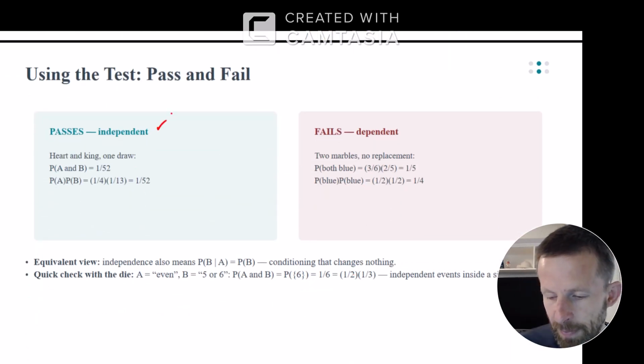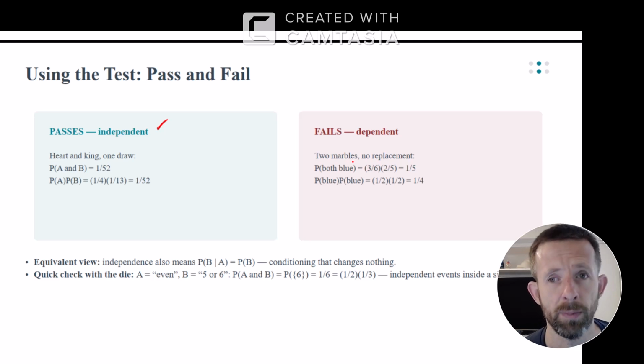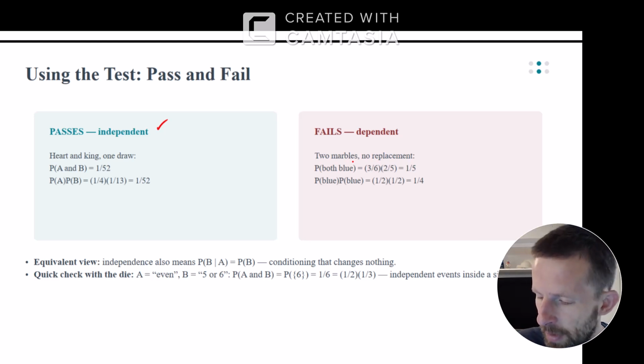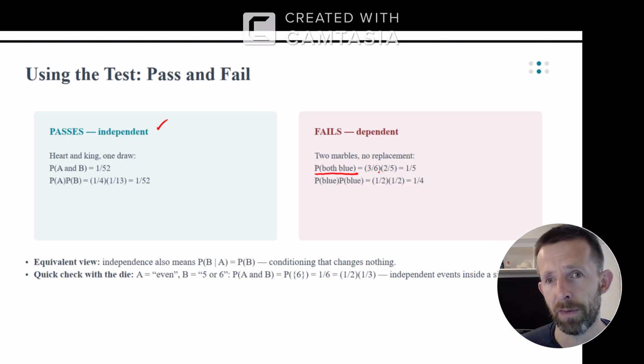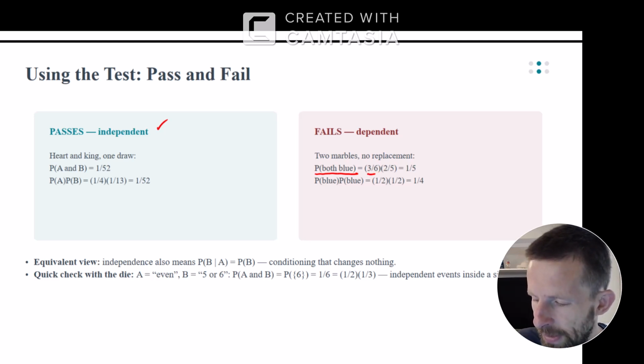Now, this passes the King of Hearts, passes the independence test. Now, 2 marbles with no replacement. So now I'm pulling out 2 marbles out of a bag, no replacement. Probability that both of them are blue. So I pulled the first one out. First one is blue. Probability that the second one is blue is 3/6 times 2/5, which is 1/5.